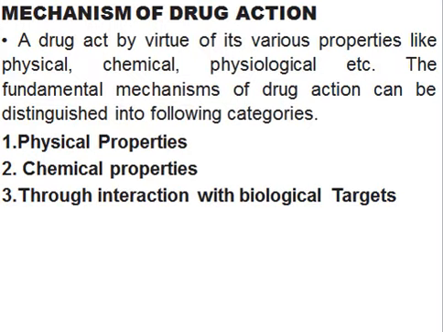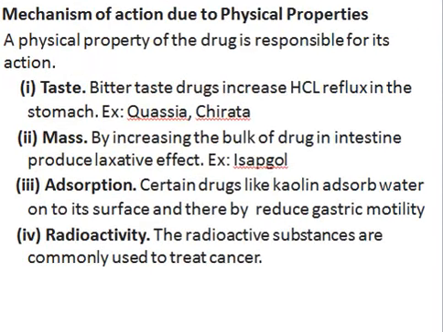The fundamental mechanisms can be distinguished into 4 categories. A drug can show a mechanism of action because of its physical properties, or because of its chemical properties, or it can show its biological action through interaction with a biological target.